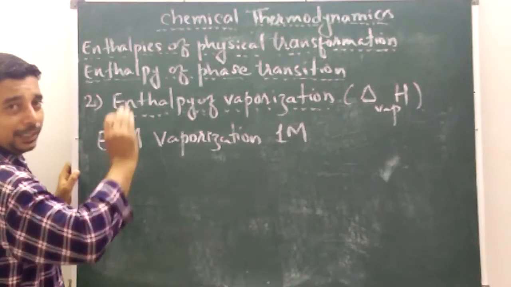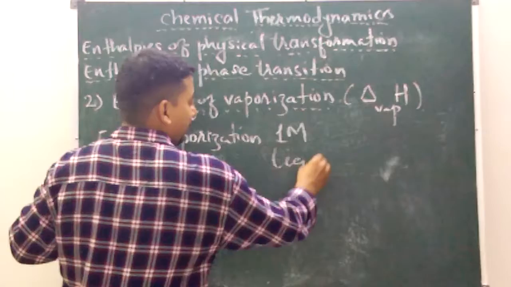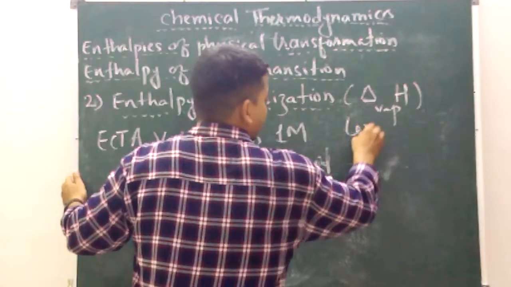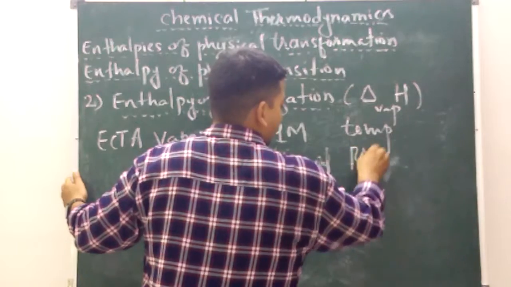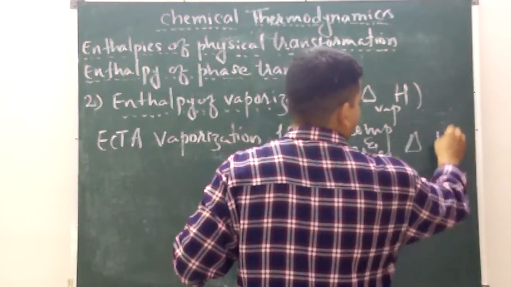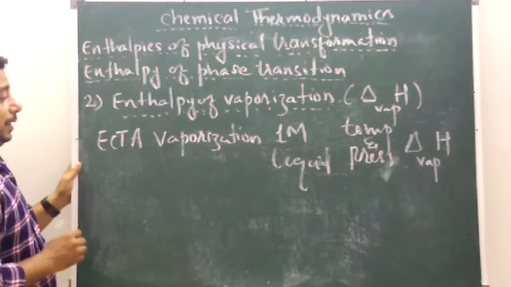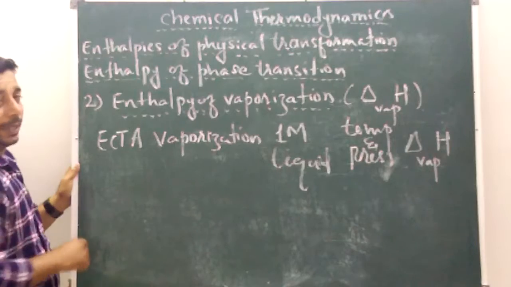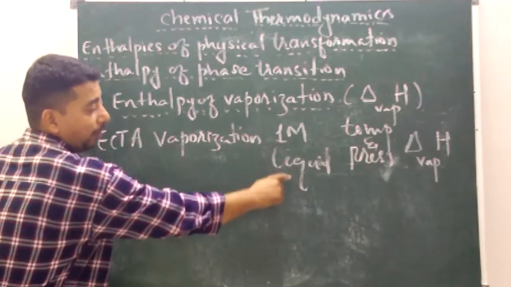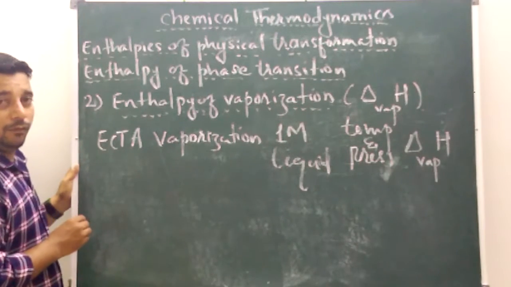Vaporization means liquid is getting converted into gas. So the enthalpy change that accompanies the vaporization of 1 mole of liquid at constant temperature and pressure is called enthalpy of vaporization.